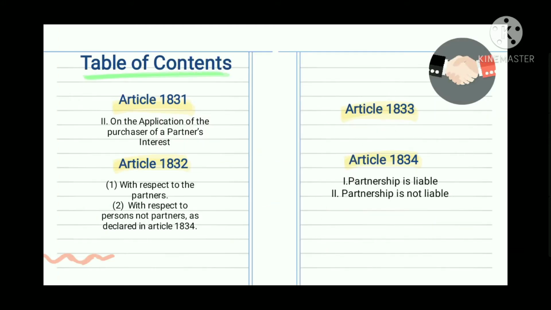In this presentation, we will tackle the continuation of Article 1831, which is on the application of the purchaser of a partner's interest. Next is Article 1832, with respect to the partners, and with respect to the persons not partners, as declared in Article 1834. Next is Article 1833, and last is Article 1834. Partnership is liable and partnership is not liable.